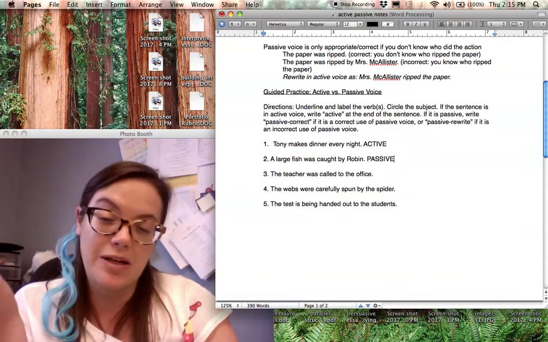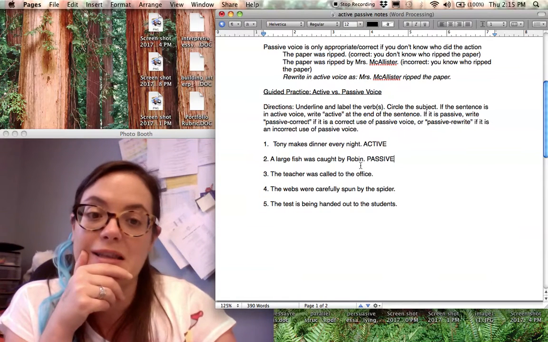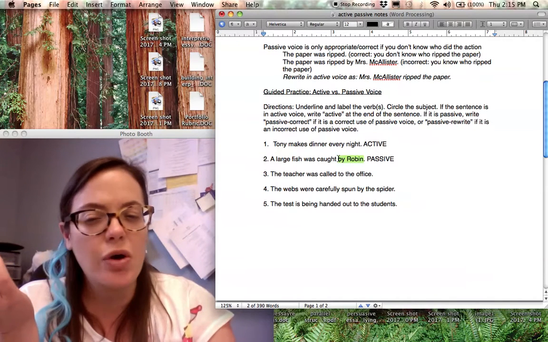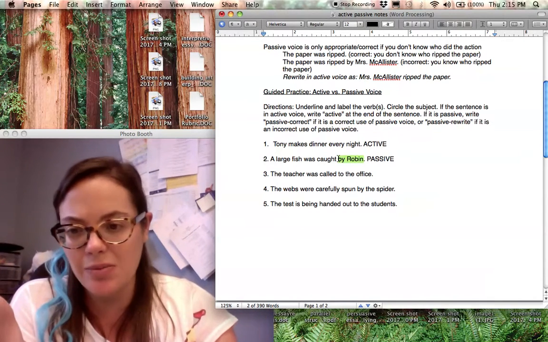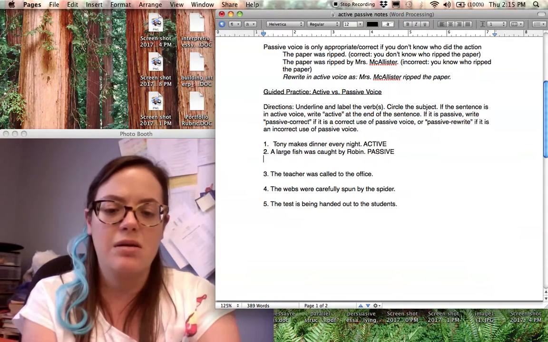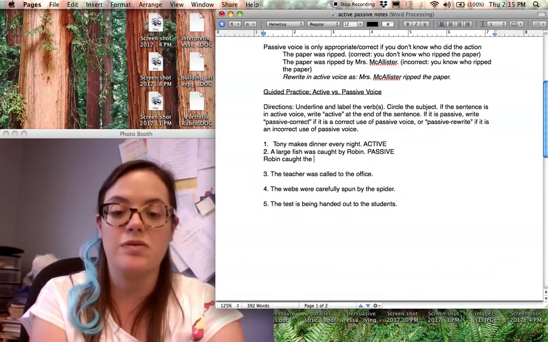Now I want to know, is it okay to use passive here? Looking at it, I see that we say it was caught by Robin. So I know who caught the fish, so there's no reason to word it this way. So I'm going to rewrite it, and you need to do the same thing and say, Robin caught the large fish.